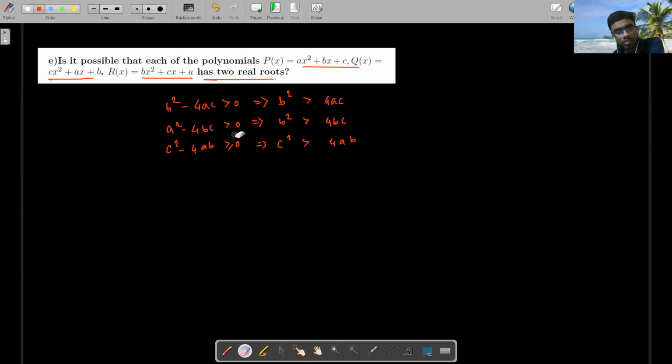Strict inequality would be for distinct roots, but it is not saying distinct real roots, just two real roots, so maybe repeated. But this inequality is impossible. Why?